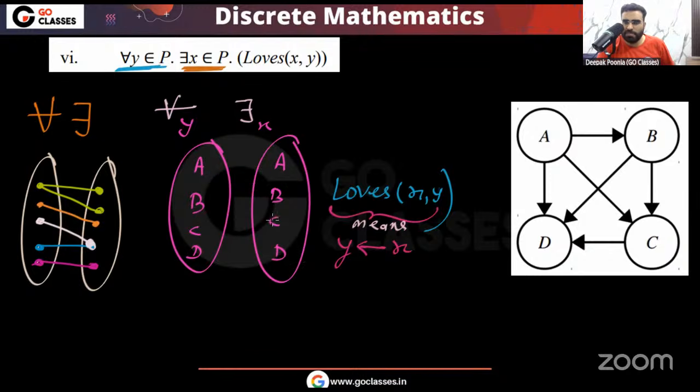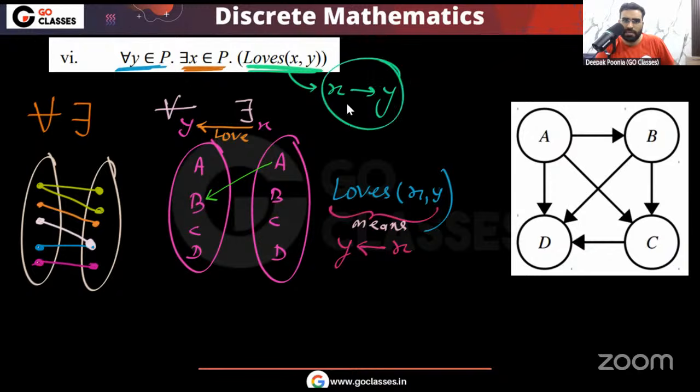B is not loving A. C is not loving A. D is not loving A. A is not loving A. You can notice with B there is A. Okay, the love is in this direction. You can see the love is in this direction, X to Y. This is the love direction, because here we have loves XY. Notice here we have loves XY. This means that X loves Y. X loves Y, correct? This is the love direction.